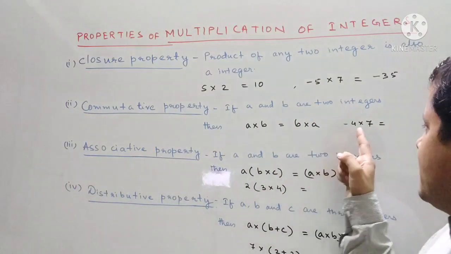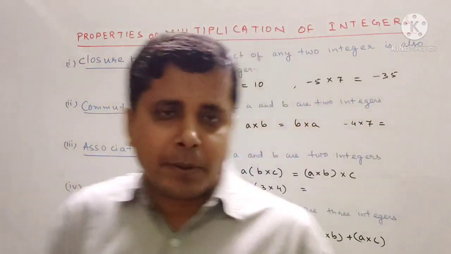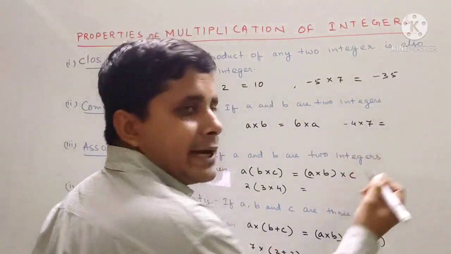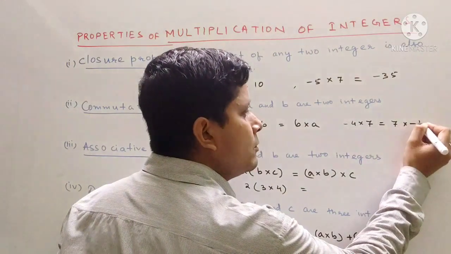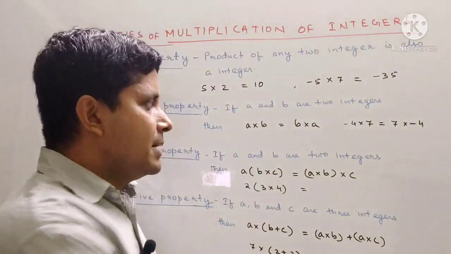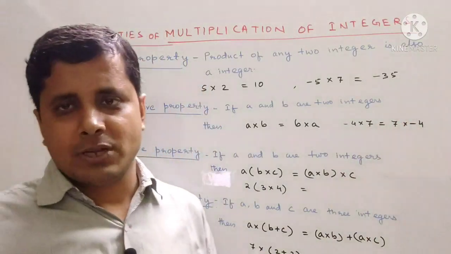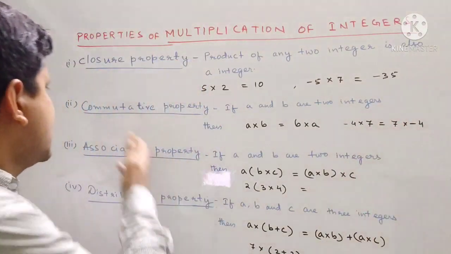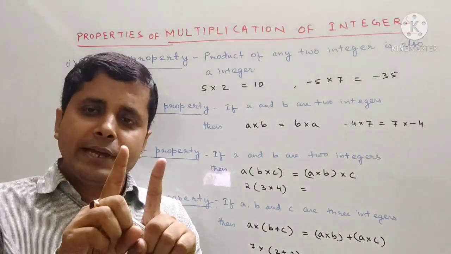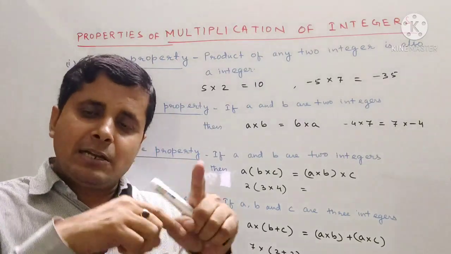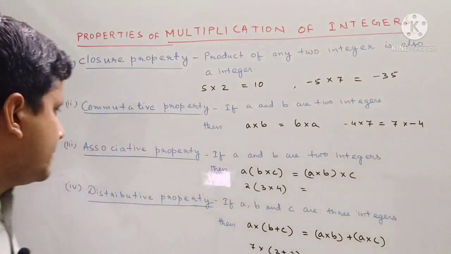Suppose we multiply minus 4 into 7, what will we get? If we multiply minus 4 into 7, we will get minus 28. The same we will get if we multiply 7 into minus 4. That means minus 4 into 7 will be equal to 7 into minus 4. This property is called commutative property. That means if we multiply two integers and if we multiply the same two integers in reverse way, we will get the same answer. Okay.